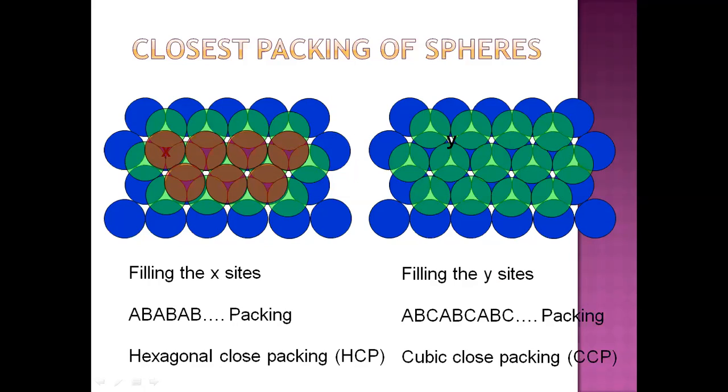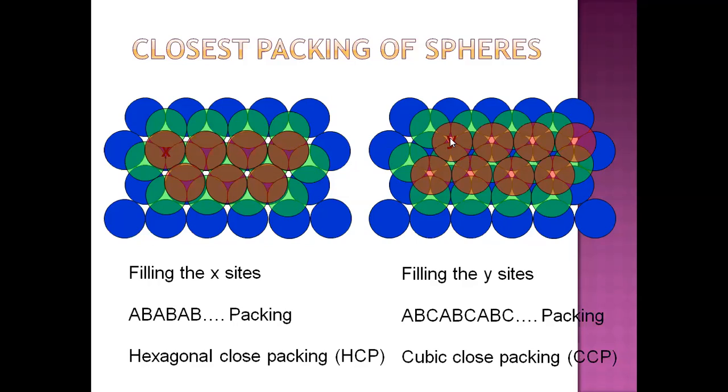Now if we keep the third layer on this empty space Y of the second layer shown by this brown color sphere, you will see a different type of arrangement. It will not be the same as that of the first layer, blue color.